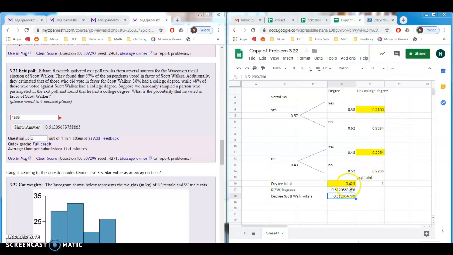This is 0.42. That's the percent of people who have college degrees. If we want to know the percentage of these people with college degrees that voted for Scott Walker, we take this number, 22, and divide it by our total here. So I'll go ahead and show you the equation for that. I'll even type it in here: 0.2166, and then those two numbers added together, that's this number and that number. And so we get about 51%. So we pick one person, we find out they have a degree, there's a 51% chance that they voted for Scott Walker.